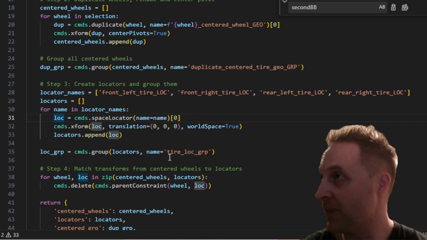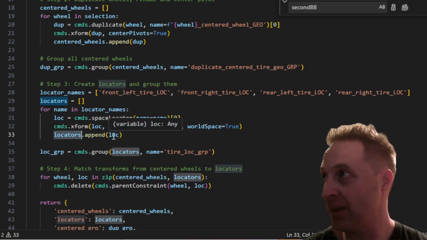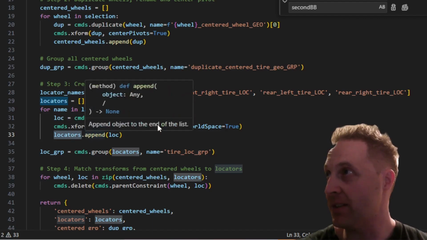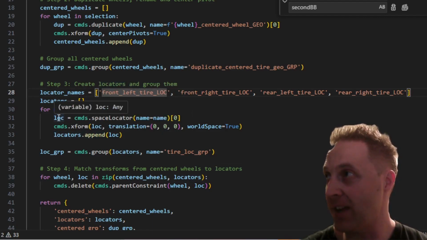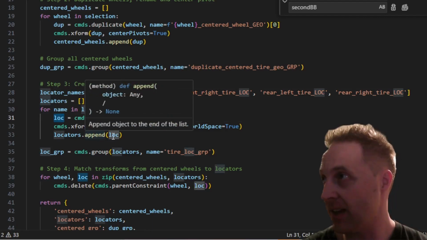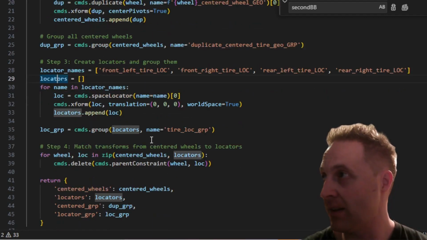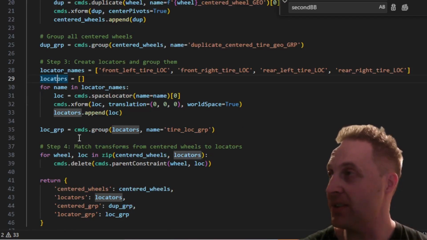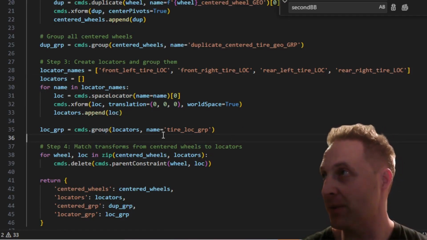Okay, so we put locators.append(loc). So what we're doing here is we're putting the loc inside the locators list. So these are the names, but then once you create it, you're going to get back a long name, and the long name is going to go in here, and then we're going to put the long names in the list of locators.